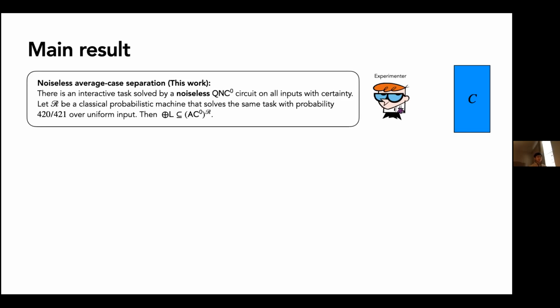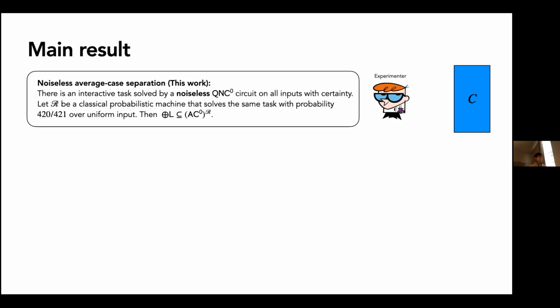Okay, so the setting in which this takes place, you think about it like this. We have an experimenter, and they're interfacing with this circuit, and they want to know whether it's quantum or classical. We know that if it's quantum, it'll succeed with certainty. If it's classical, it can do no better than 420 over 421.